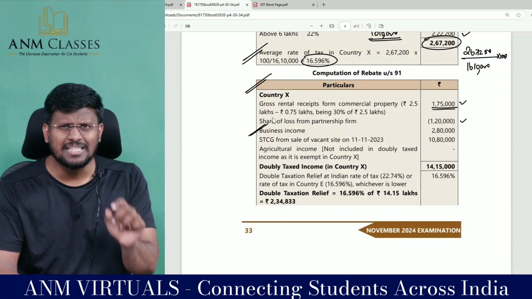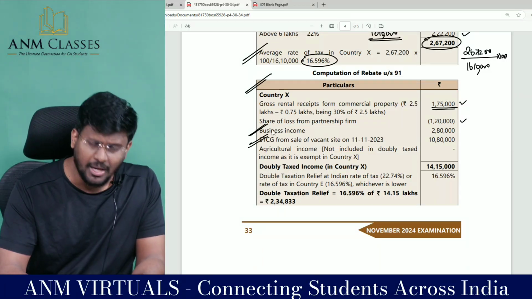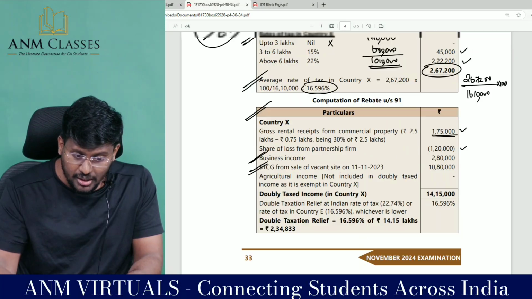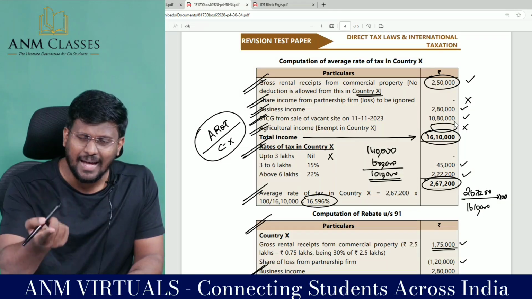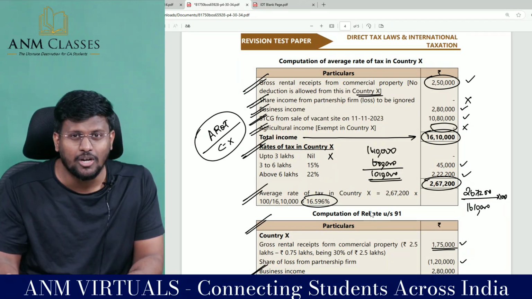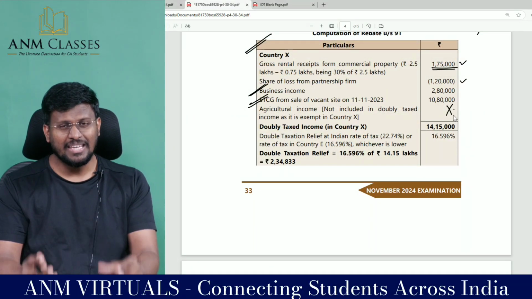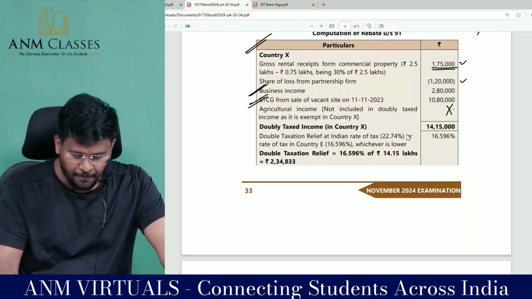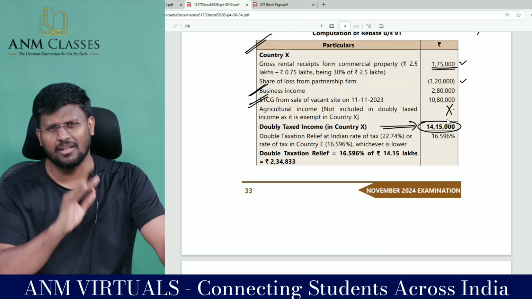Business income is taxable in both India and outside India. So it is doubly taxed income. Short-term capital gain is taxable outside India and also in India. Whereas agriculture income, look here, is exempted there. Exempted there means you have not paid tax there, but you have included it in India, but it is not doubly taxed. Hence, I have to remove it. Here the pure logic is whether the same income has been taxed in that country and in our country. So the doubly taxed income in country X comes to 14,15,000, my dear lovable students.